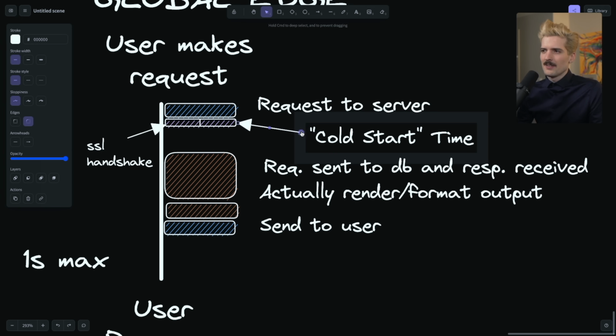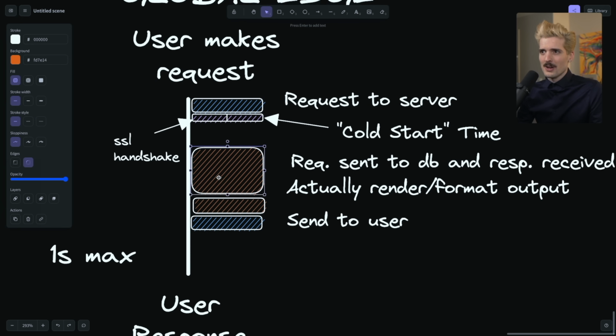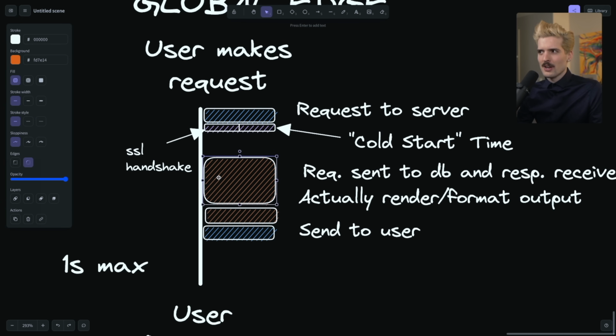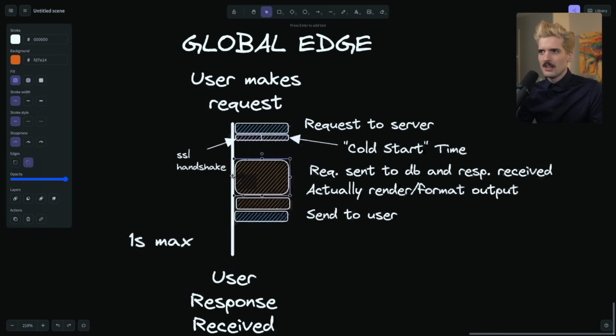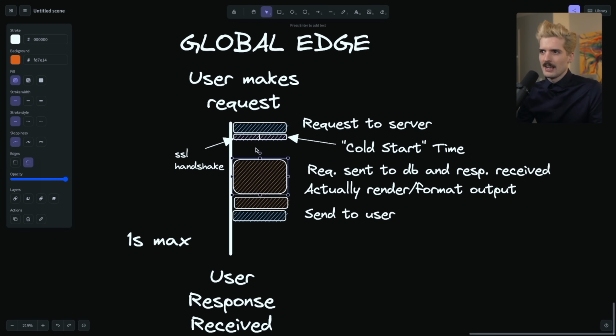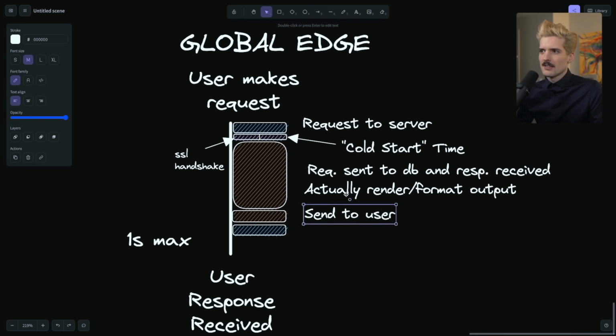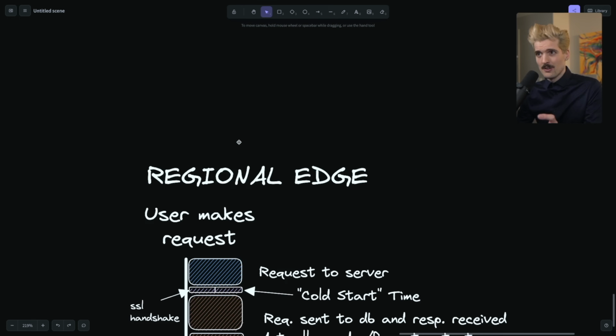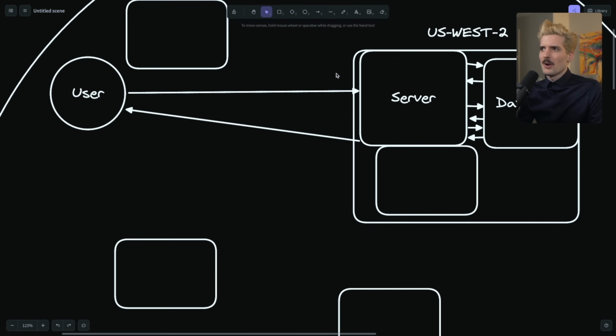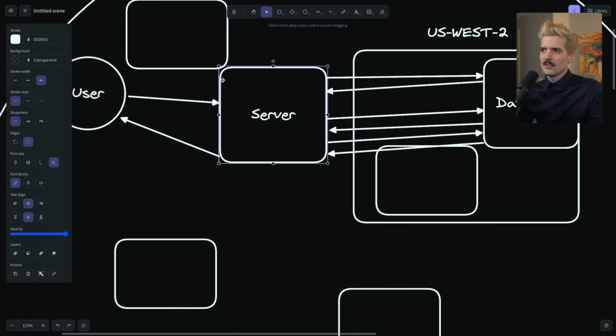So the issue here, I want to be very clear about the issue, is this request here for every database request we make. So we're assuming right now we're making one. All the time we saved here is now getting put here instead. So whatever the difference was, I mean, I guess we have the difference right there. It's that difference, but it's that difference twice because it has to account for the other side as well. And then finally, we got our response. So if we make a single database request, we have taken that travel distance as I showed in the diagram here. If we just make one request and we move the server somewhere else, is not a big deal.